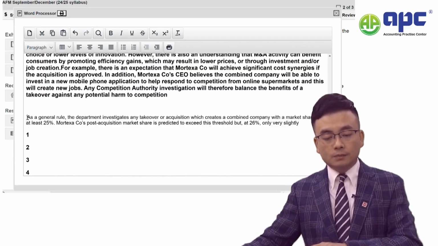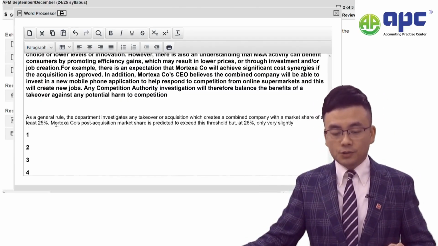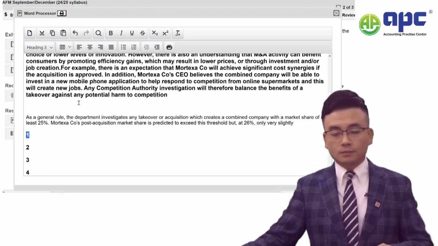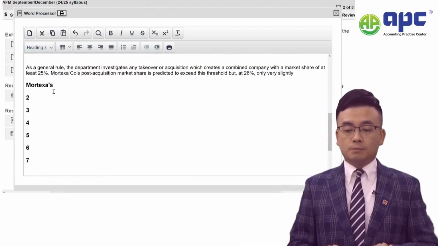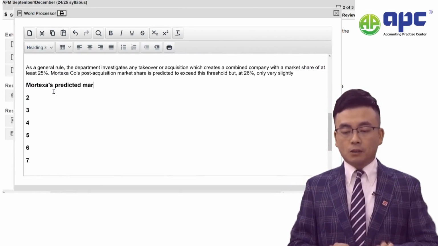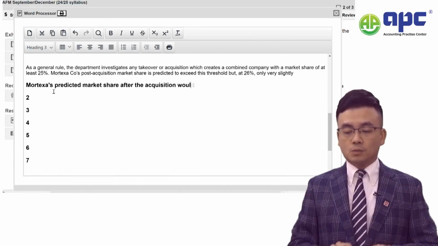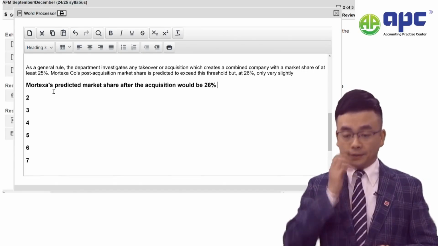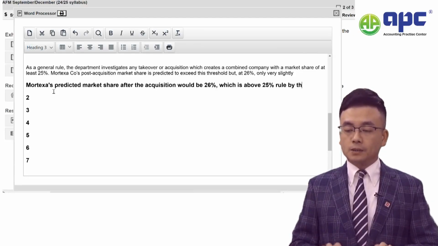Now, twist the answer. Of course, I would say that M's predicted market share after the acquisition would be 26%, which is above the 25% rule by the department.